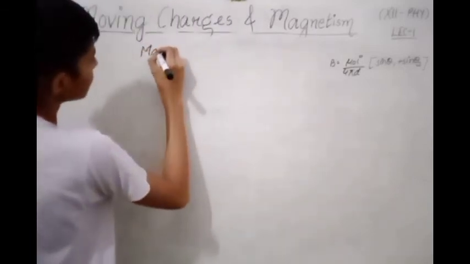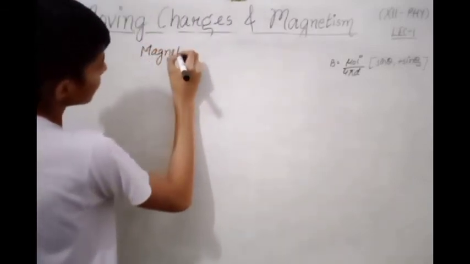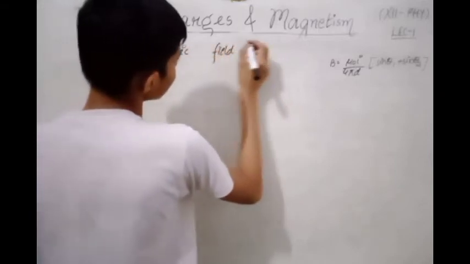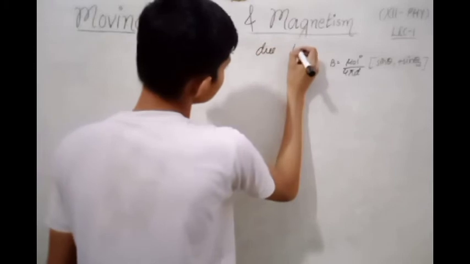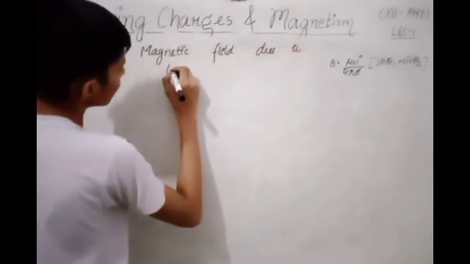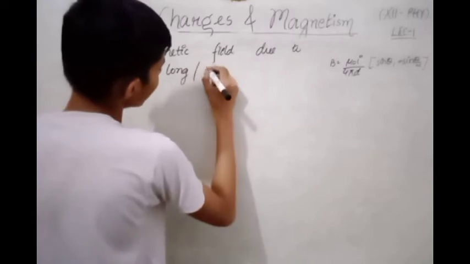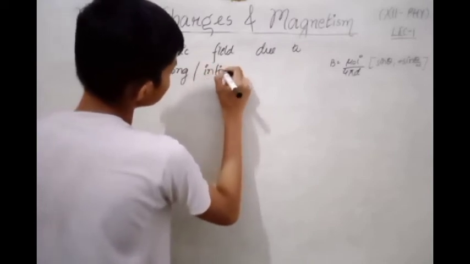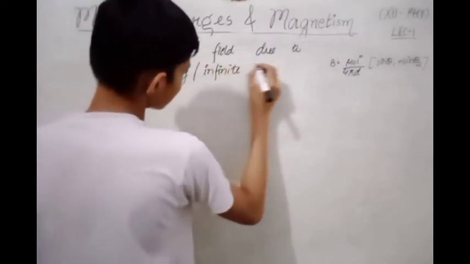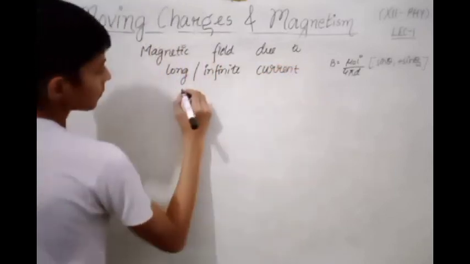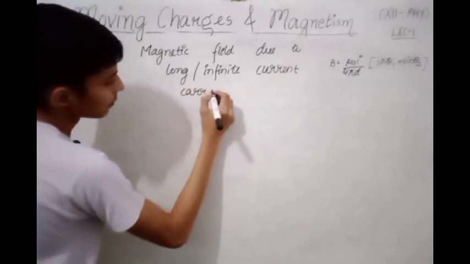Magnetic field due to a long, or we can say infinite, current carrying wire.